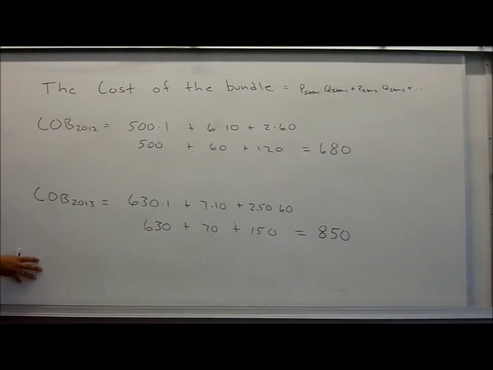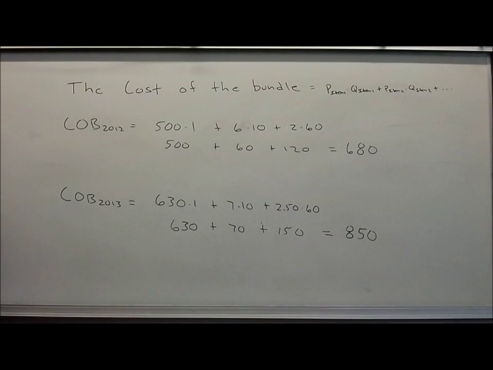The cost of the bundle is defined as the price of item 1 times the quantity of item 1, plus the price of item 2 times the quantity of item 2, plus the price of item 3 times the quantity of item 3, and then if there are more items, you would continue in the same fashion.